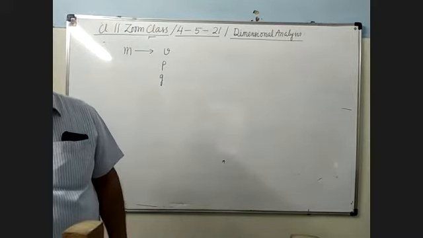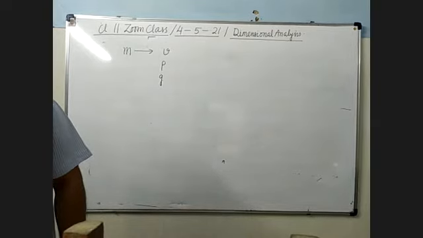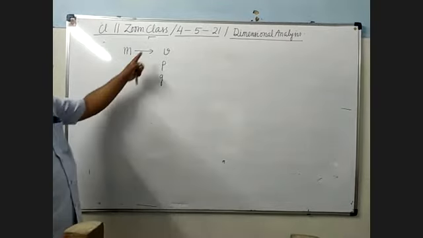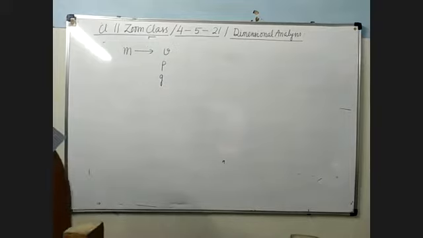Now all of you see here, in the question it is given that assuming that the mass m of the largest stone that can be moved by a flowing river depends on the following things: velocity of the water, its density, and acceleration due to gravity.